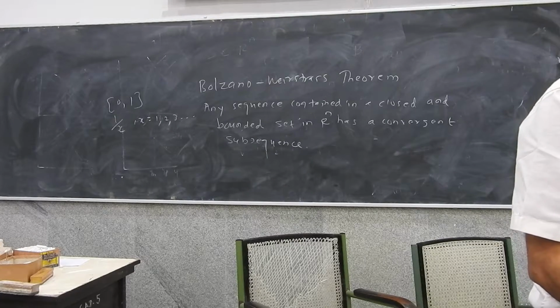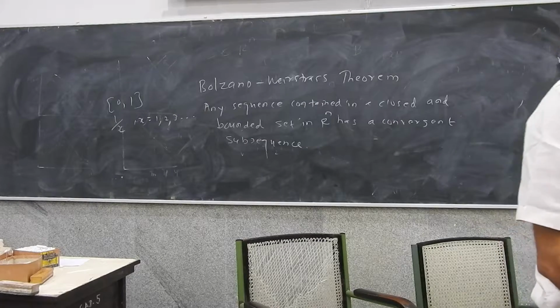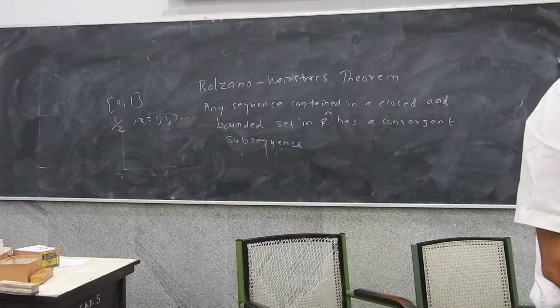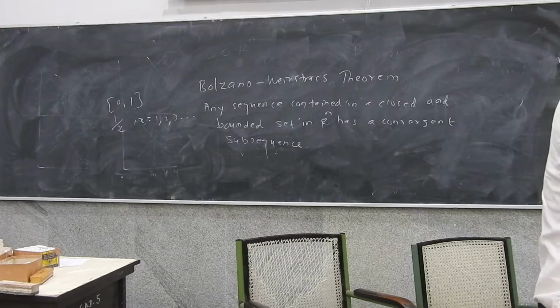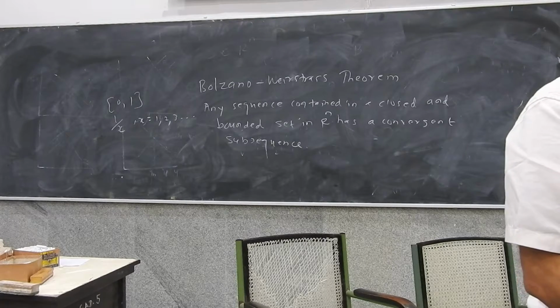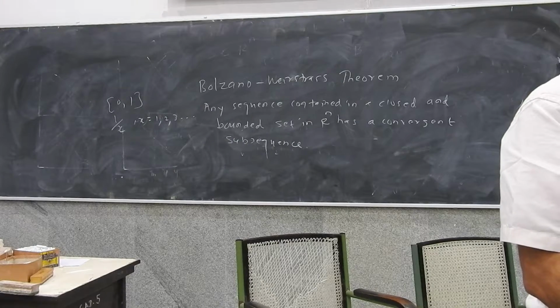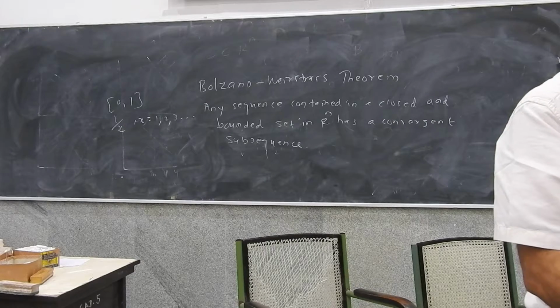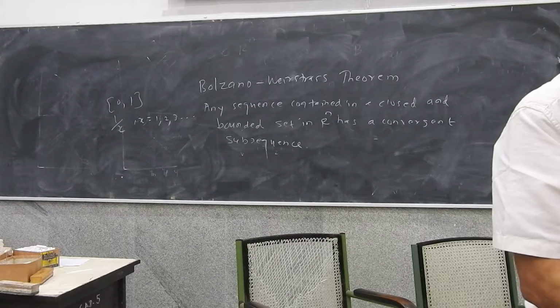Sure, are you with me now? Because what I'm going to do is two proofs of the Bolzano-Weierstrass theorem. One is a simple proof only in R1, so you understand the logic, and I'm going to generalize this to Rn. Yeah? I'm going to generalize this to Rn.